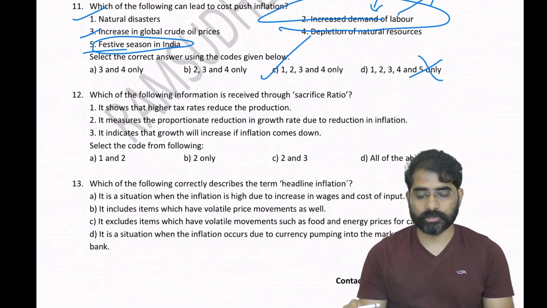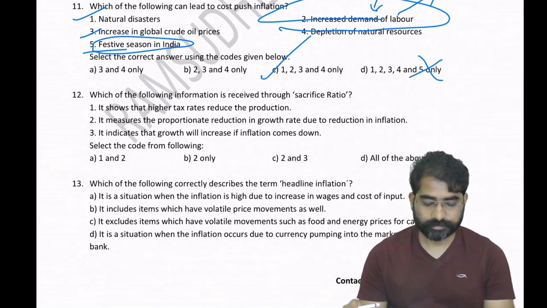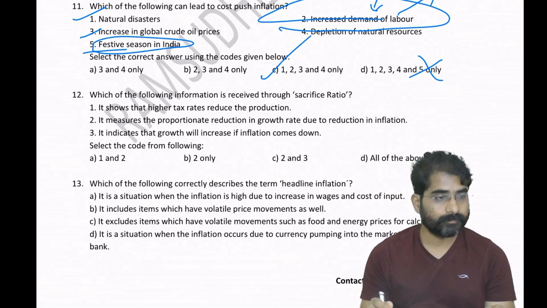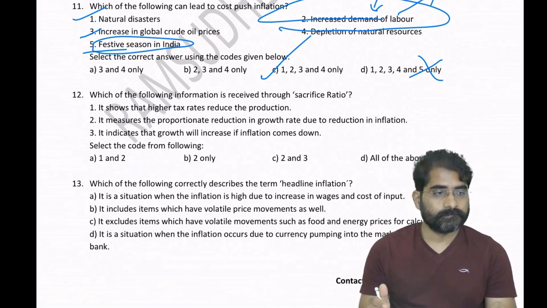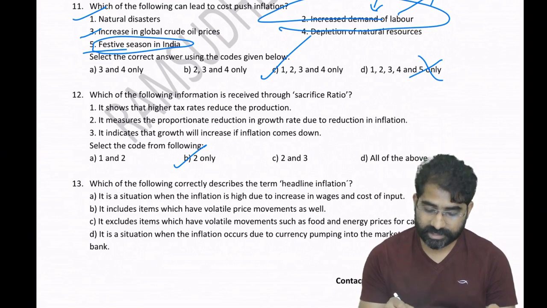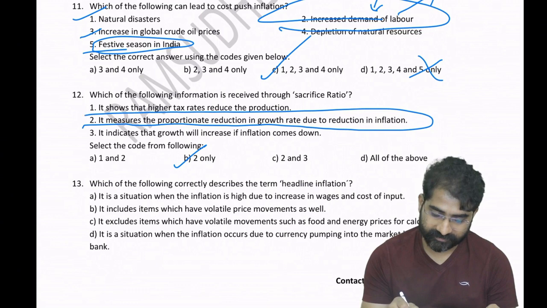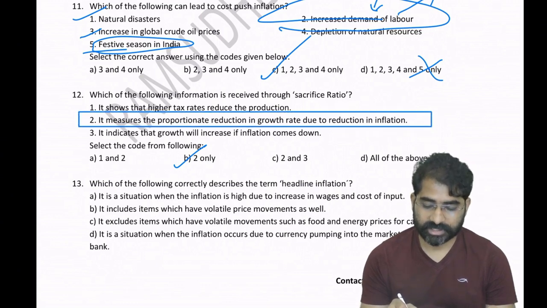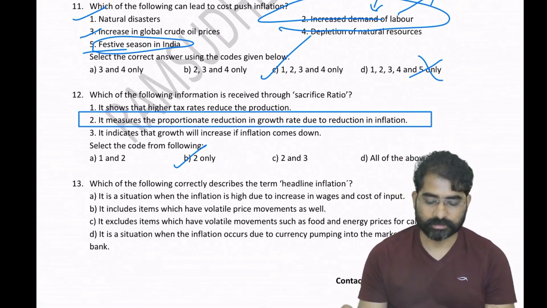Okay, so 12th question. It measures the proportionate reduction in growth rate due to reduction in inflation. That is what sacrifice ratio is.